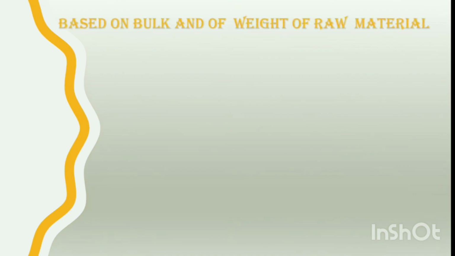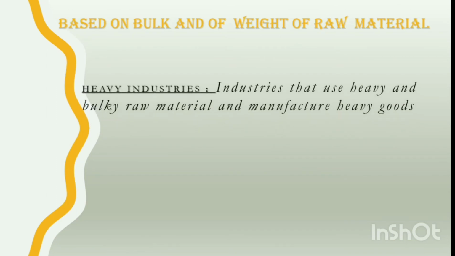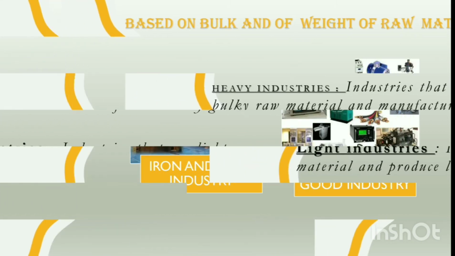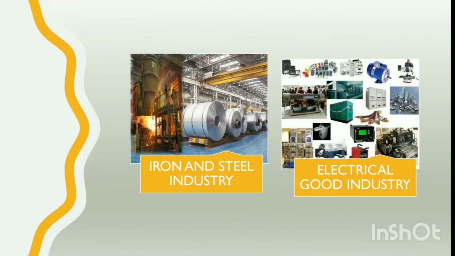On the basis of bulk and weight of the raw materials and finished goods. Heavy industries are industries which use heavy and bulky raw materials and manufacture heavy goods. Light industries are industries that use light materials and produce light goods. An example of heavy industries is the iron and steel industry, while electrical goods industries are included in light industries.